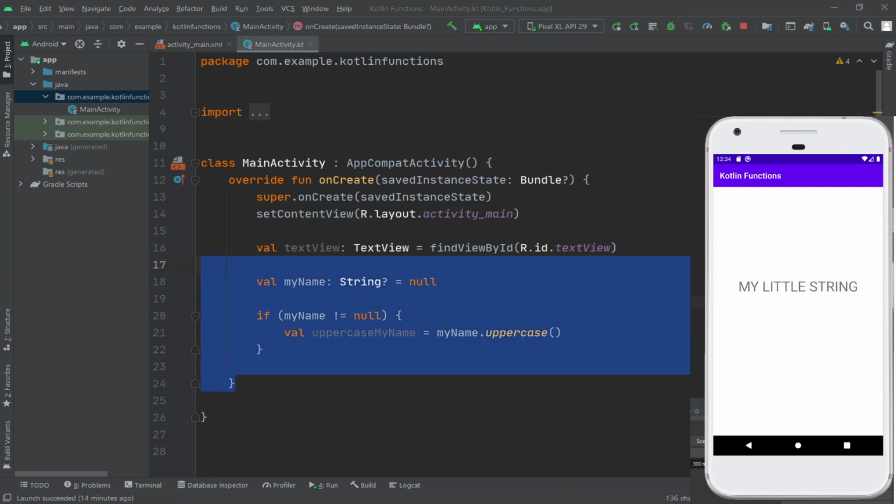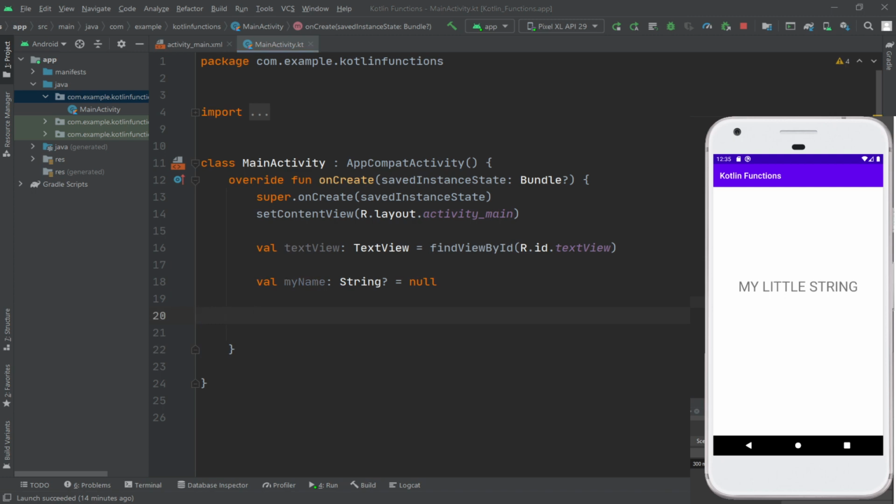A much more efficient way to achieve this same verification, however, is to call a function using the safe call operator. So delete this now, and let's do another condition. Uppercase myName, assign it to myName dot, a question mark and dot toUpperCase.